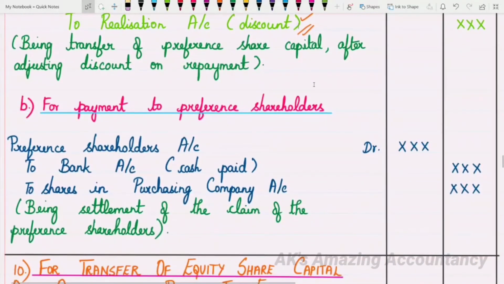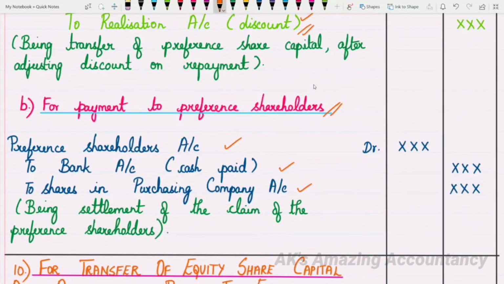Now this entry is for actual payment to preference shareholders. For payment to preference shareholders, what is the entry? Preference shareholders account debit to bank account if cash is paid, to shares in purchasing company account if payment is made in the form of shares. So preference shareholders account debit to bank account to shares in purchasing company account.